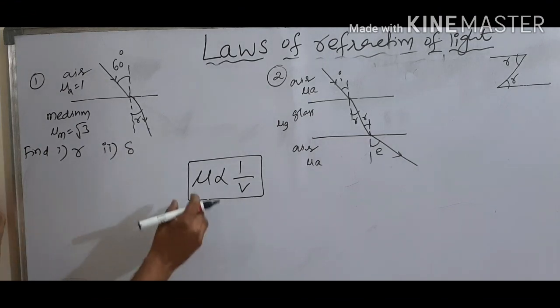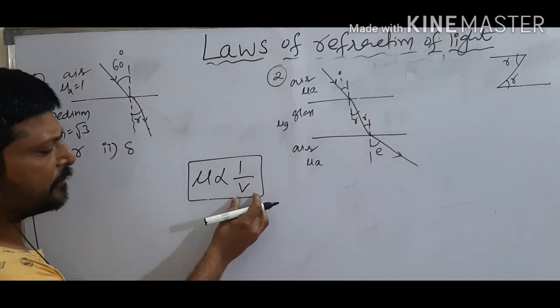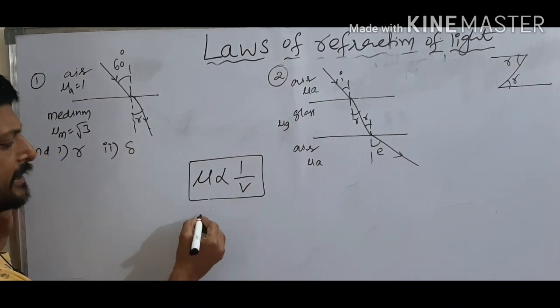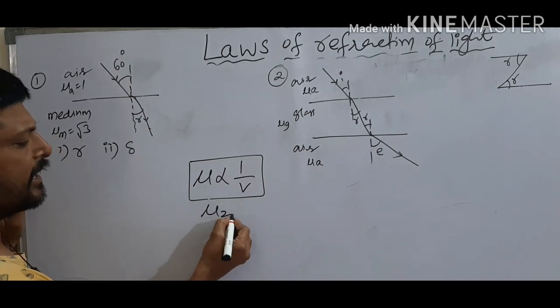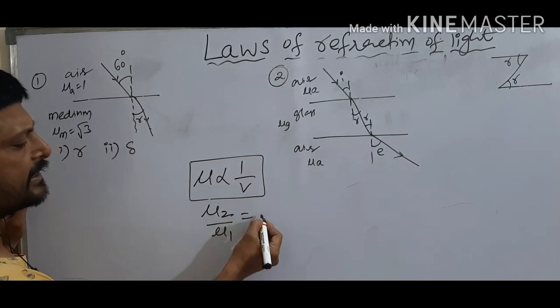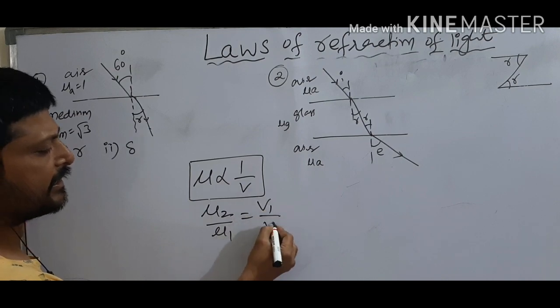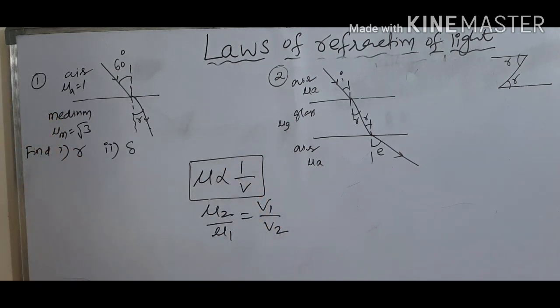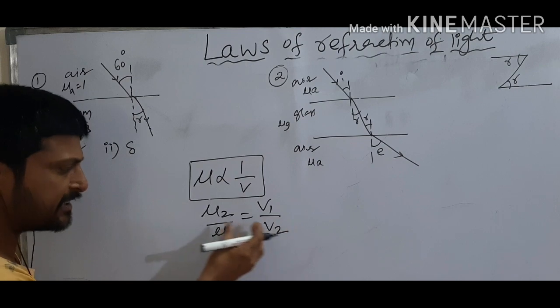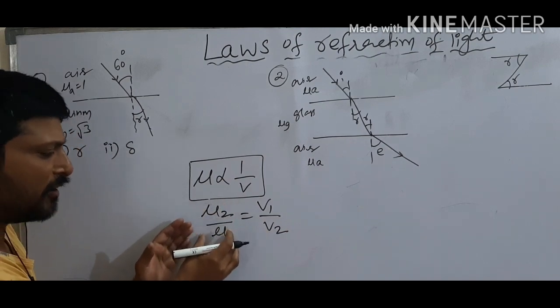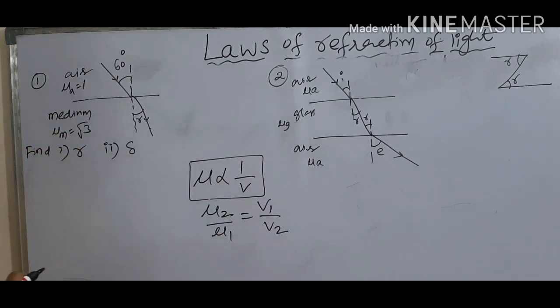Already you know refractive index is inversely proportional to speed of light. That means by knowing the refractive indices, we can calculate the ratio of speeds. By knowing the ratio of speeds, we can calculate the ratio of refractive indices, as in the previous session.